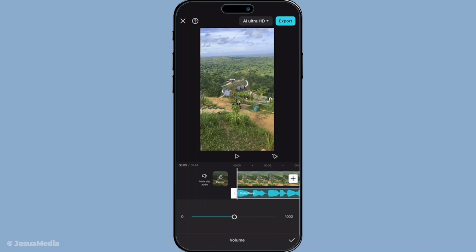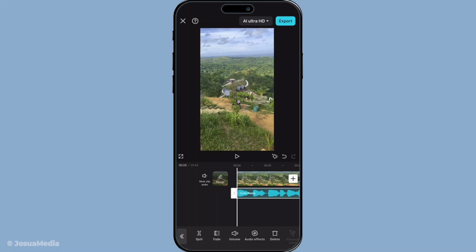Don't forget to preview the audio fade effect after adjusting the sliders. This step is crucial as it allows you to hear exactly how the fades will sound and make any necessary adjustments before finalizing your work. Simply play the segment to witness your edit in action and refine as you see fit.